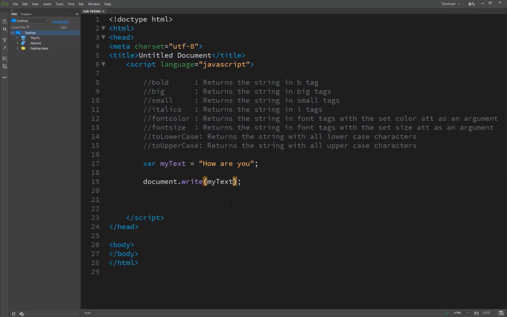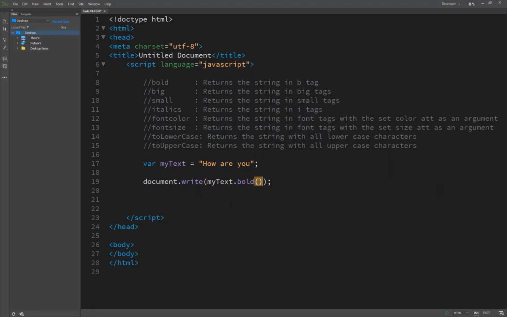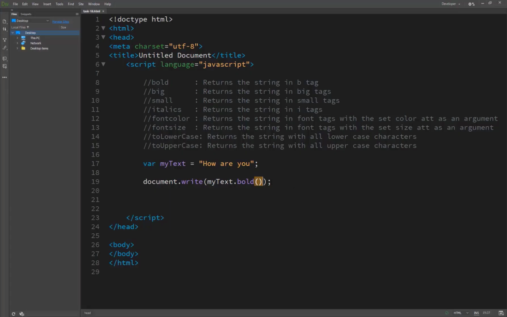So we can easily apply myText.bold, because bold is a function and it's a default function of JavaScript. When we are calling a function, we pass the name of the function, then the parentheses or brackets, to call the function. So we call the function with myText.bold, and now you see the result, and here you see that our text has gone to bold format. So it means our function is working.